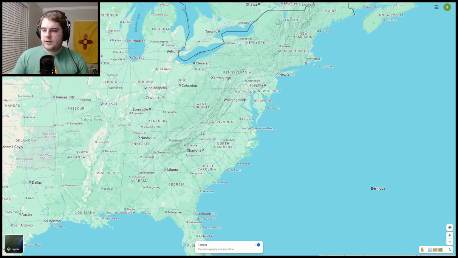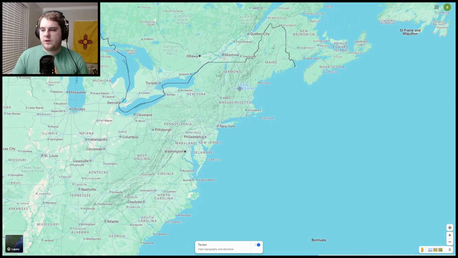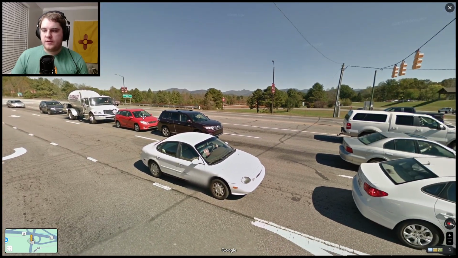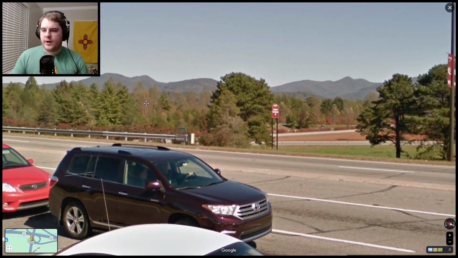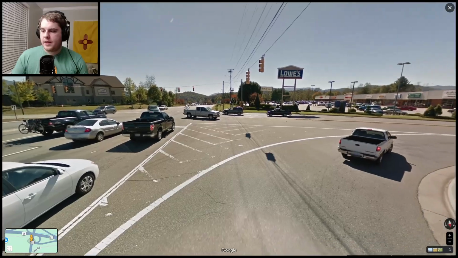Moving out of the absolute flatness that is Florida and into the Appalachian region, we basically have northern Georgia, western North Carolina, western Virginia, West Virginia, the middle of Pennsylvania, and a little bit of New York and Vermont, as well as some parts of New Hampshire and Maine. The Appalachians, I would say, are less extreme than the Rockies. You don't really see as many snow-covered or sharp mountains.